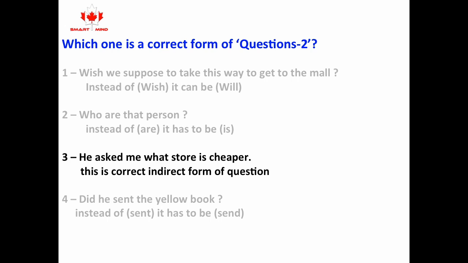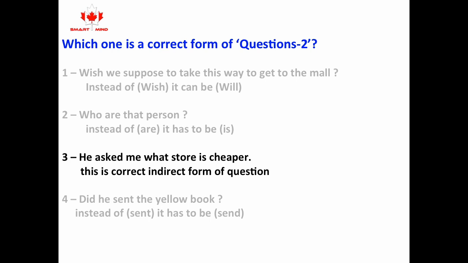The correct answer is number 3. He asked me what the store is cheaper. This is the correct indirect form of the question. Number 1. Which we supposed to take this way to get to the mall? Instead of which, it can be used will.